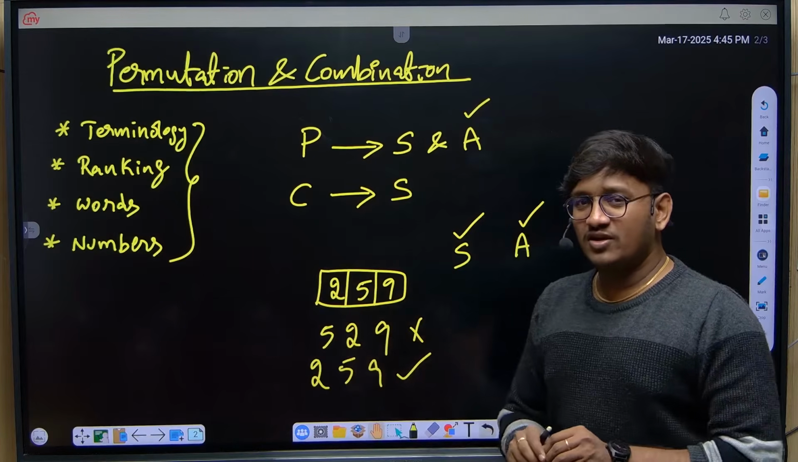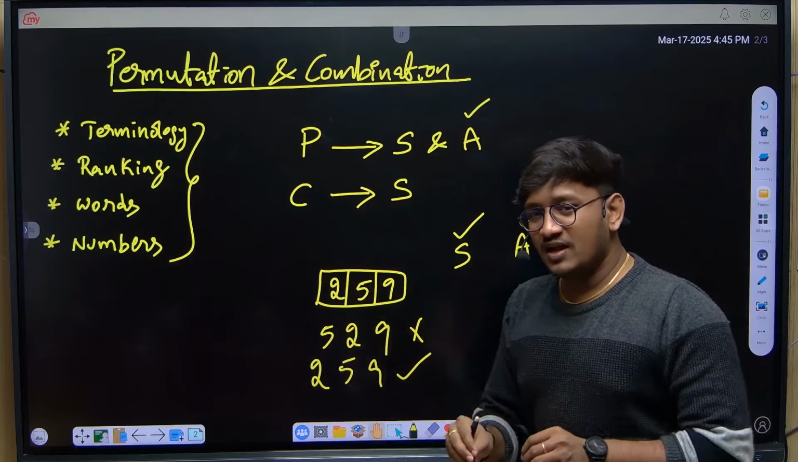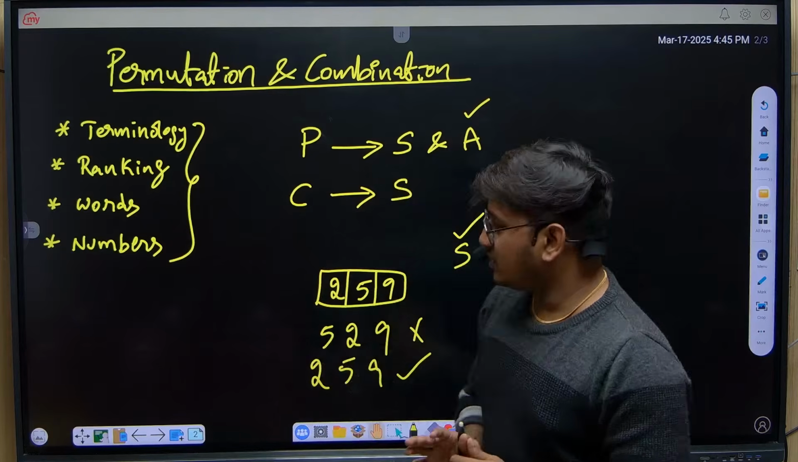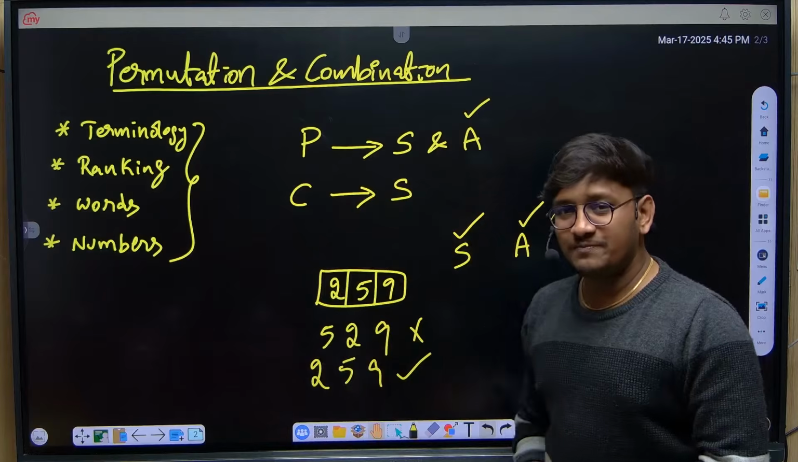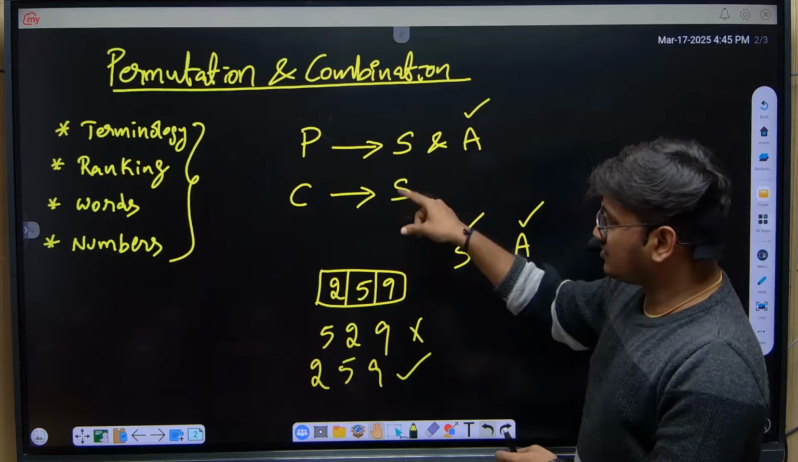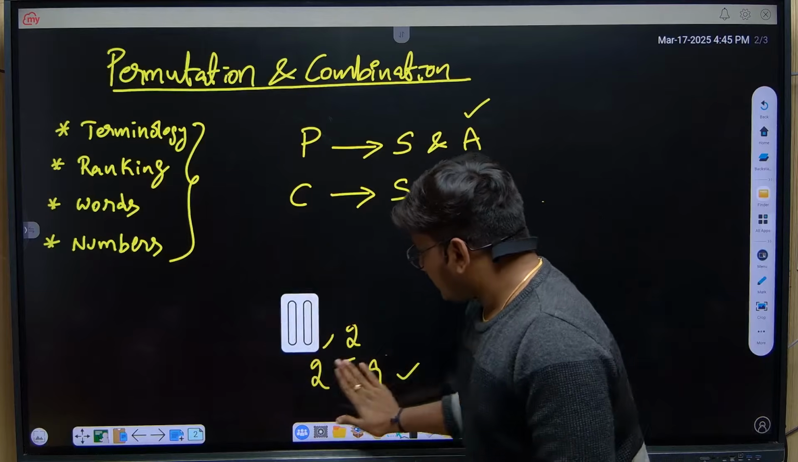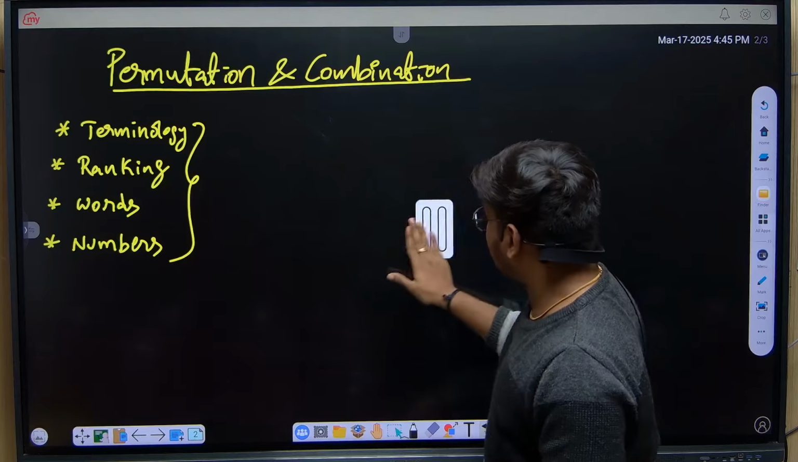So I'm giving basic inputs out of the entire concept, like what and how we need to solve questions from permutations and combinations. Permutation means selection and arrangement, combination means only selection. I hope you are all clear with this terminology. Okay, in the first basic concept, we have a few more things to be discussed.